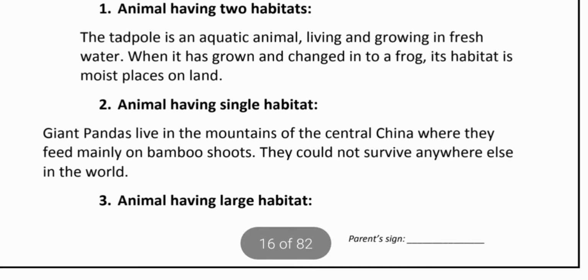Animals having a single habitat: giant pandas live in the mountains of central China, where they feed only on bamboo shoots. It means they have only one habitat. They cannot survive in any other place in the world. So they have one specific habitat, that is China.